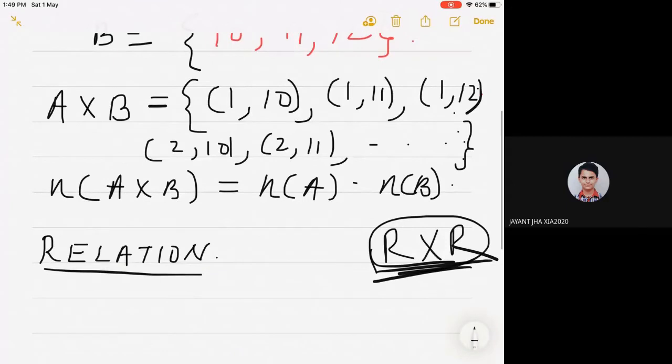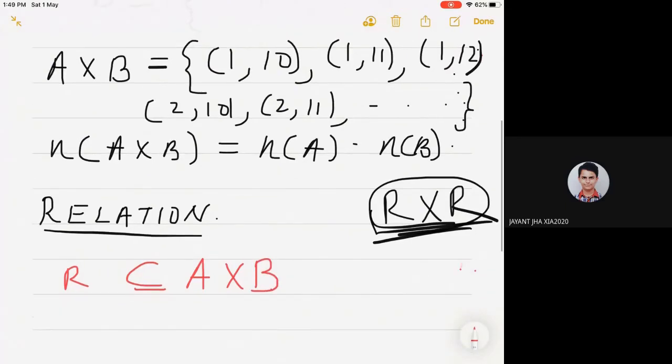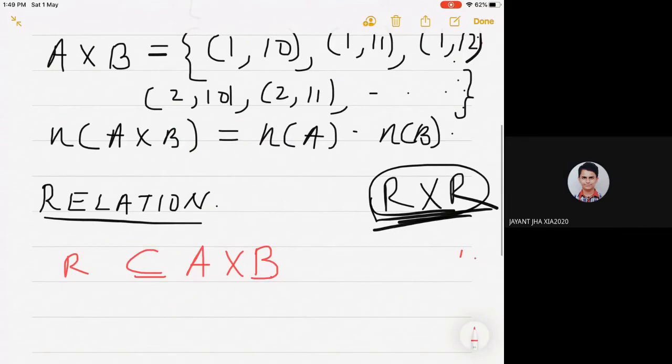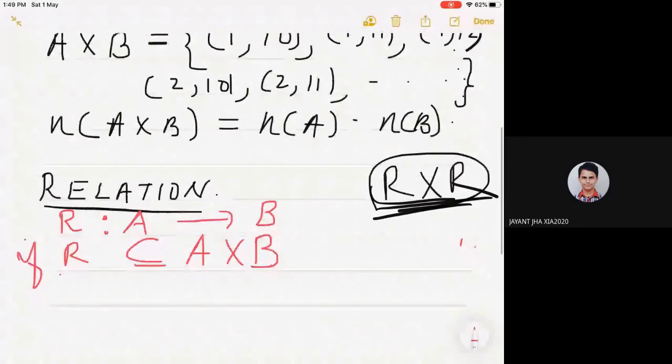So, a relation is a subset of A cross B. Very, very basic concept which 99% of people forget. A relation is a subset of A cross B, and the style of writing is this. R is defined from A to B. We read it as R defined from A to B if R is a subset of A cross B. You always mind that R is a set.